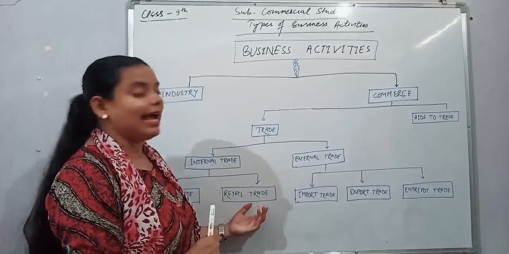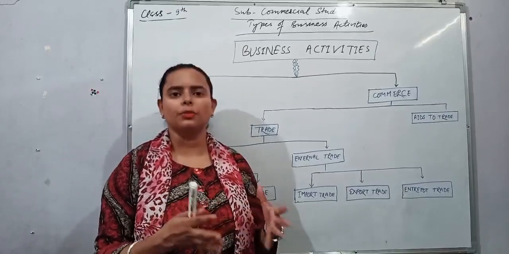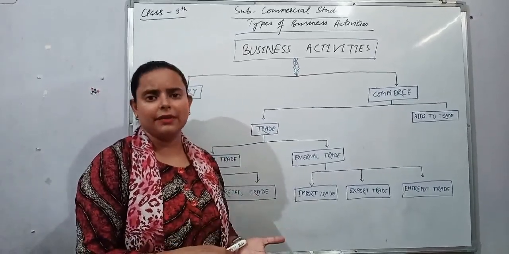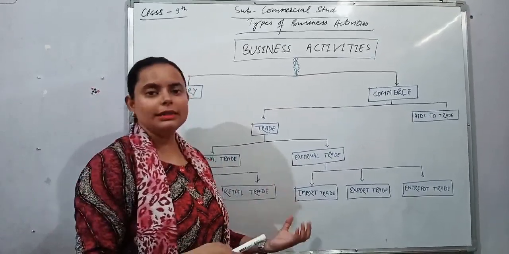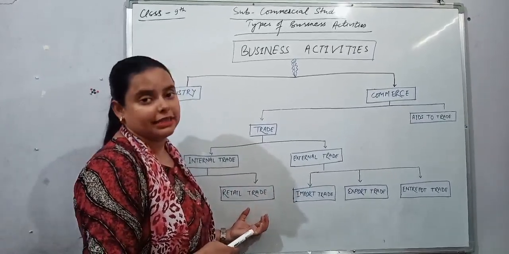And retail trade has variety. Variety means when you go to a small retail shop, you will get everything, from a thing costing ₹1 to a thing costing ₹500. All the basic requirement things we are able to get in retail shops.